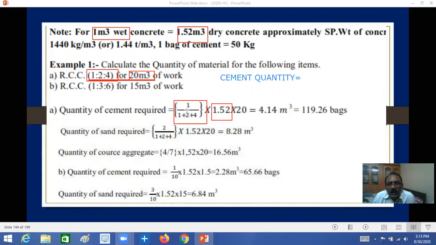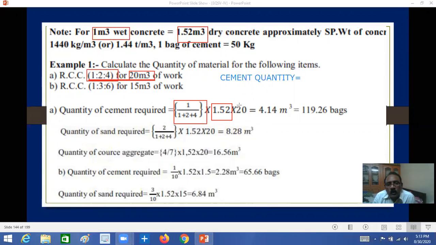RCC means we will provide reinforcement. That reinforcement we will calculate separately. If you provide reinforcement, the approximate dry concrete material factor is 1.52. You can calculate 1 by (1 plus 2 plus 4) into 1.52 for 1 cubic meter.